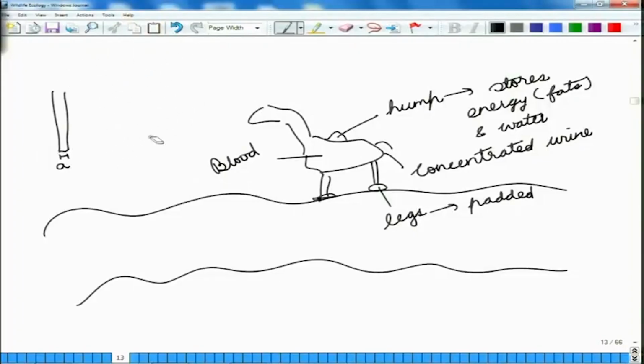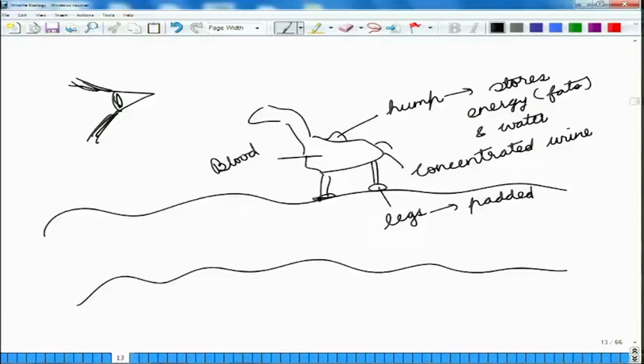Then if you look at the eyes of the animal, you would observe that the eyes have very large eyelashes. Now, these eyelashes prevent sand from getting into the eyes of the animal. If you look at its tongue or even its mouth, it will be very well suited to eat the kinds of vegetation that are present in the desert environment. So, these are all different kinds of adaptations that this animal has, and all these adaptations are permitting this animal to better survive in this environment.